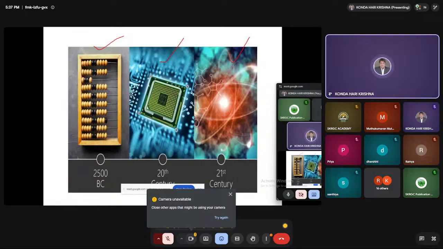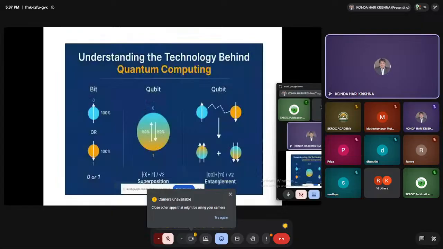So, understanding the technologies: the bits we are using now are zeros or ones. So either